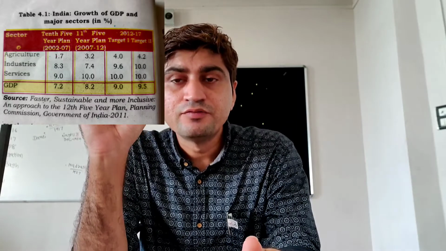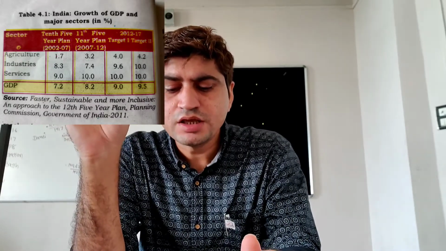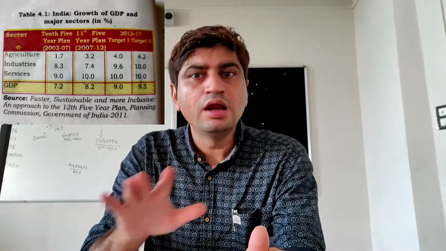In the 10th five-year plan, 1.7%. Here it shows the growth of GDP. There was 1.7% GDP growth from the agriculture sector in the 10th five-year plan, which was 3.2% in the 11th five-year plan. Before it was 1.7, that increased to 3.2, and the target was 4 and 4.2% in the coming plans respectively. This data is on the basis of 2011.